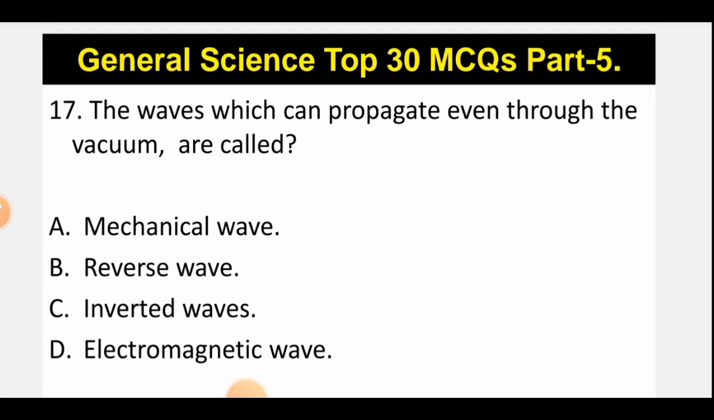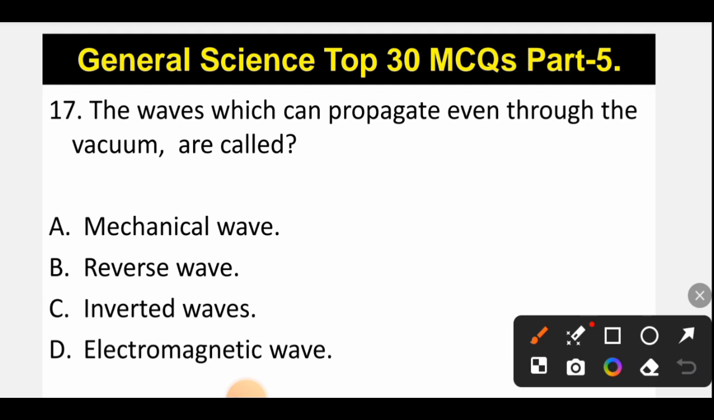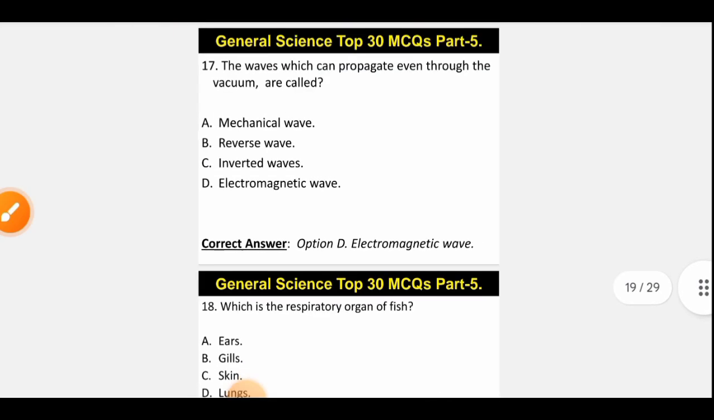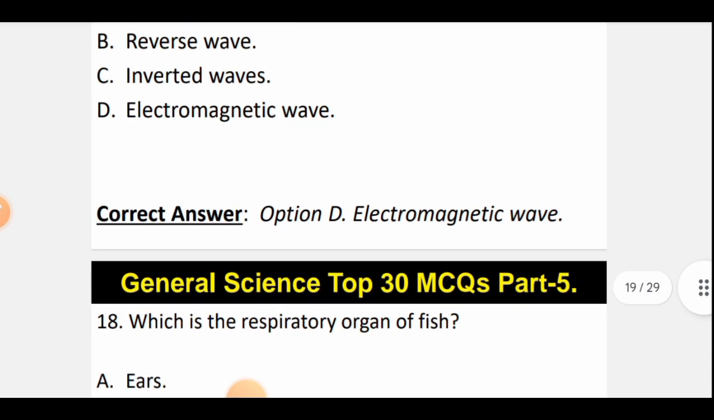The waves which can propagate even through the vacuum are called, so among the following the correct option will be option number D, that is electromagnetic wave. Electromagnetic waves are those waves which can propagate through vacuum, through solid, through liquid, and through the gaseous state also. So the correct option is option D, that is electromagnetic wave. Now let's move to question number 18.